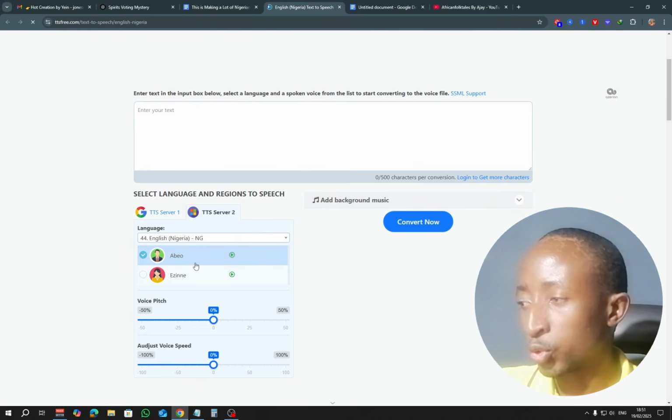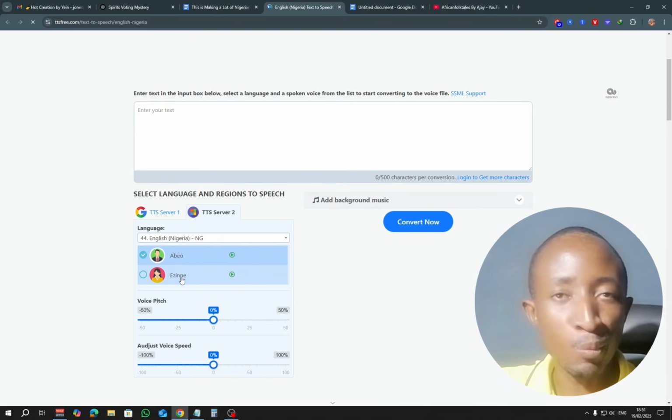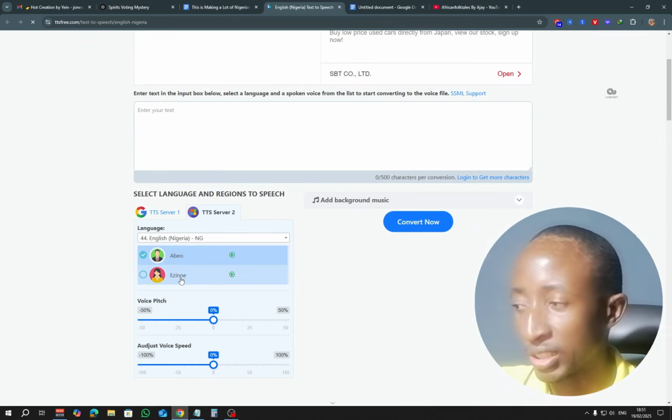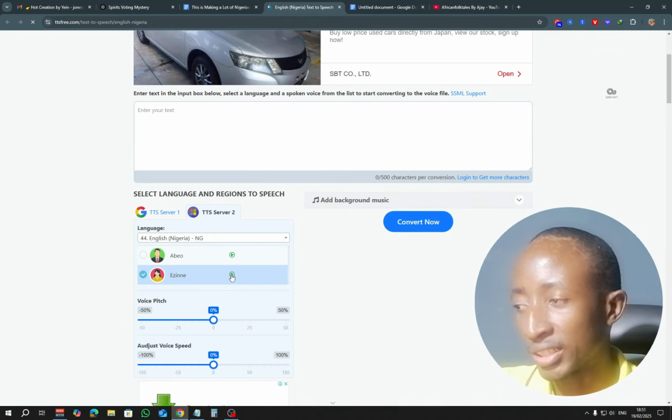So they have two options. You have a male character, a Beo, and a Zin. Now this one is what most of these folktale stories are using, a Zin, the female narrator. Now let me go right ahead and play it right here.